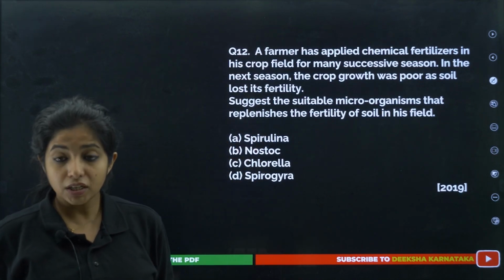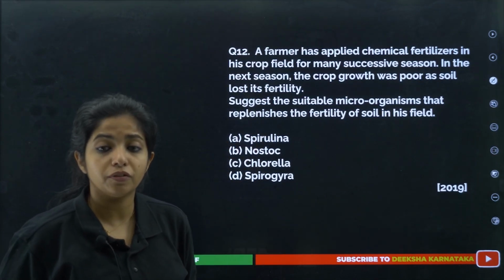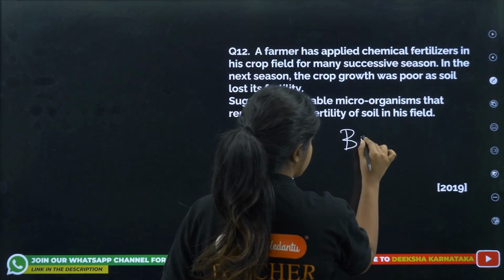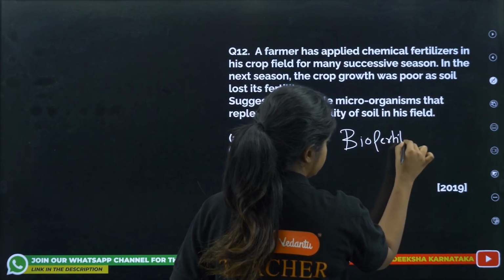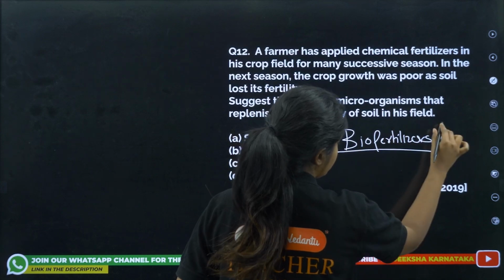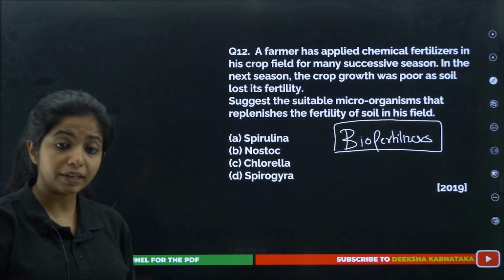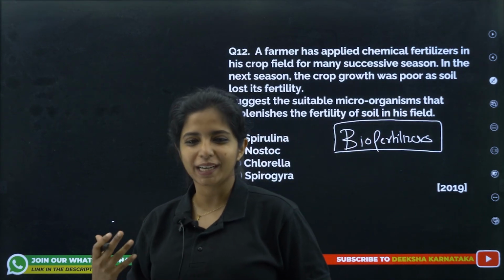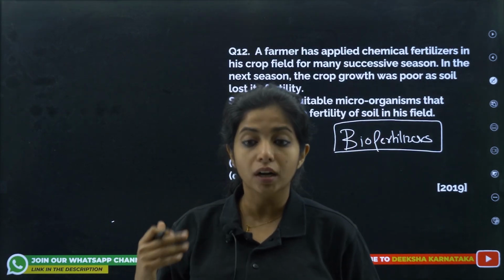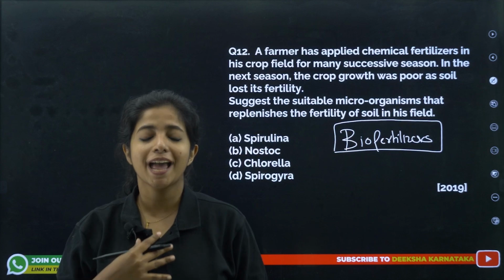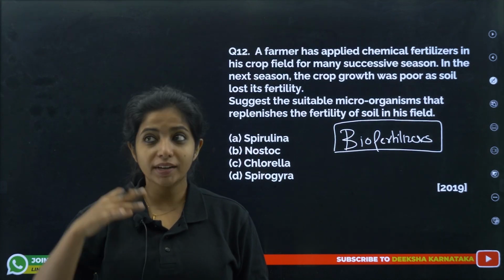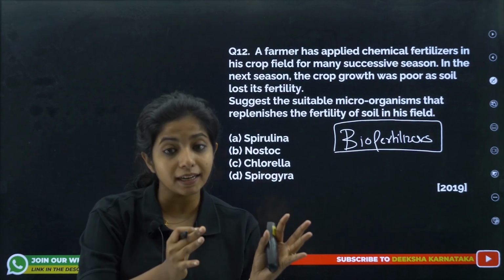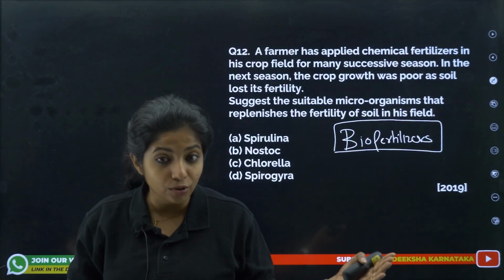So what can be done? Suggest a suitable microorganism that replenishes the fertility of soil in this field. Over here we can use something known as biofertilizers. What do you exactly mean by biofertilizers? Biofertilizers are the ones that help in increasing the nutrient capacity of the soil. How? For example, a bacterium that fixes nitrogen takes in atmospheric nitrogen, converts it into nitrates and nitrites, and gives it to the plant. So, don't you think it is increasing the soil fertility?